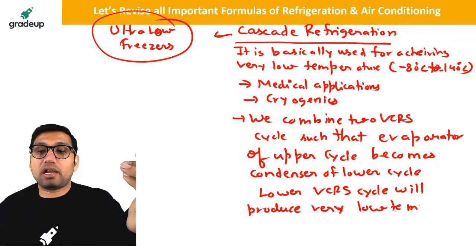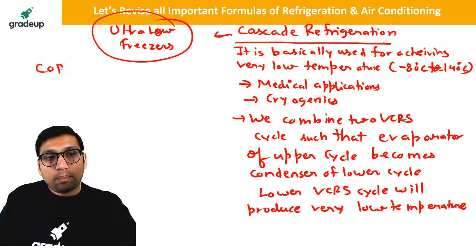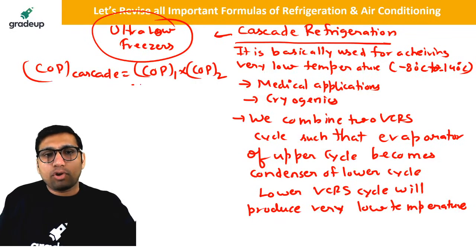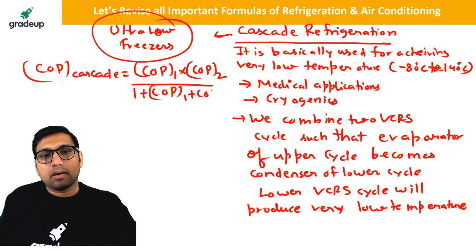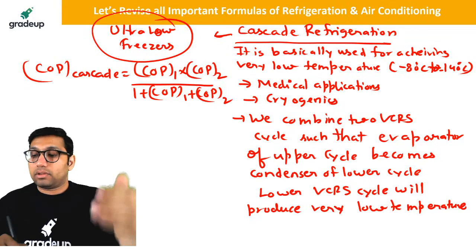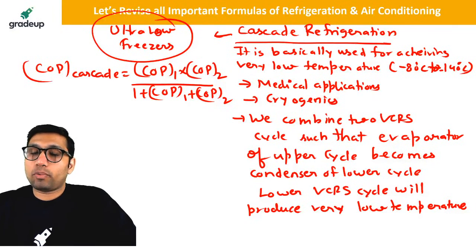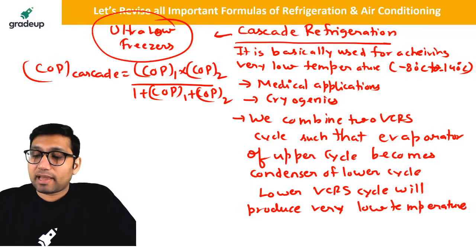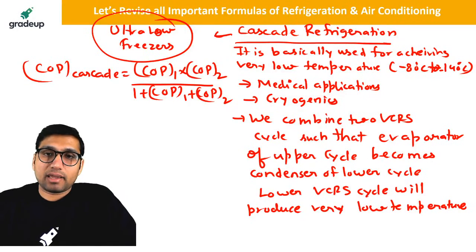Okay, this is a very important difference of cascade refrigeration. Now in cascade refrigeration, the COP of a cascade refrigeration is equal to the product of the COP of the two cycles divided by 1 plus the COP of the lower and upper cycle. Okay, this is the purpose of cascade refrigeration.